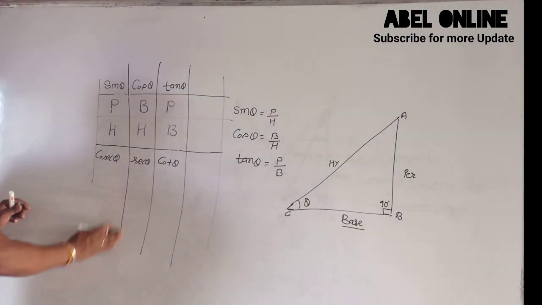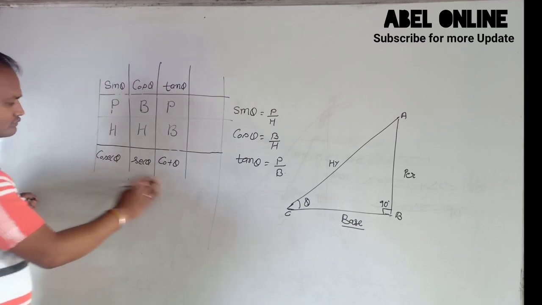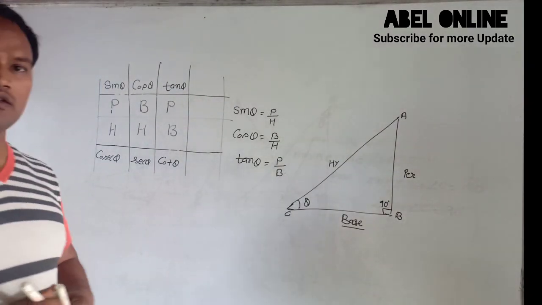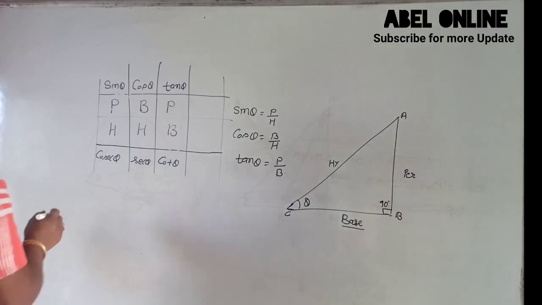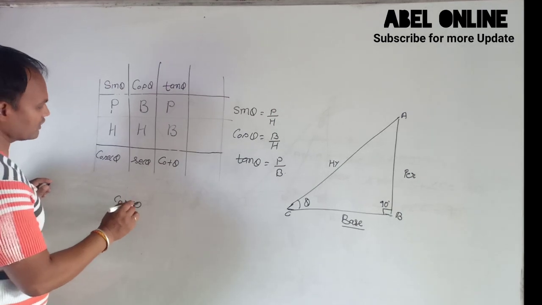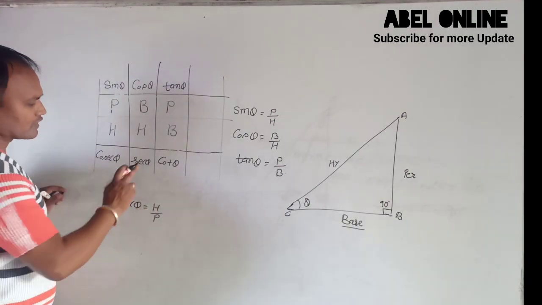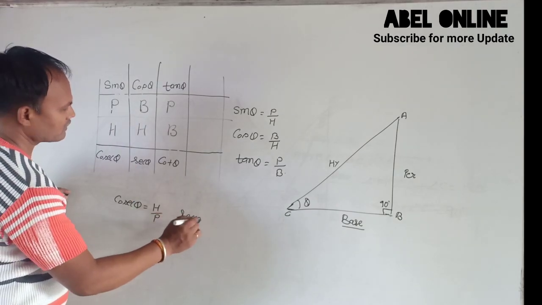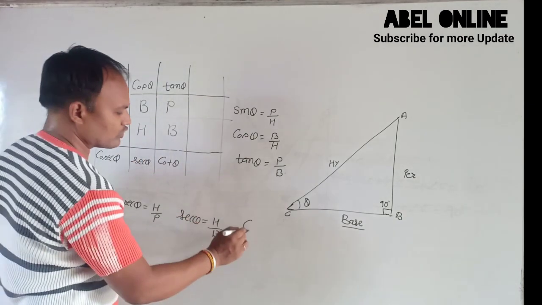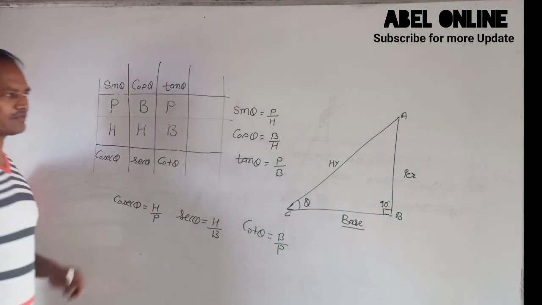So cosec theta equals hypotenuse upon perpendicular, sec theta means hypotenuse upon base, and cot theta equals base upon perpendicular.